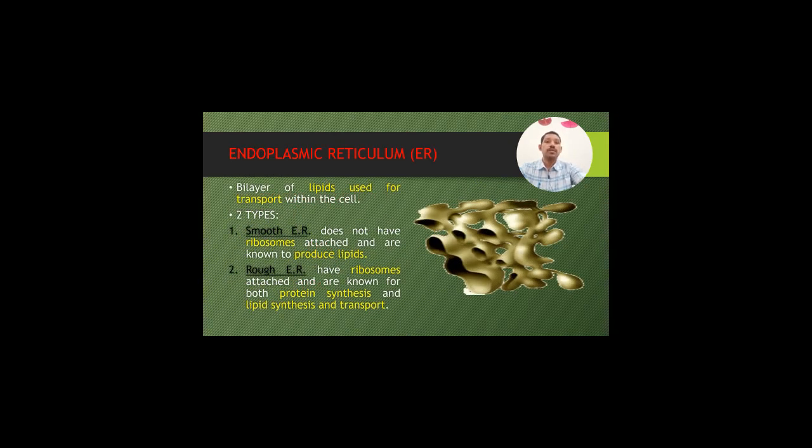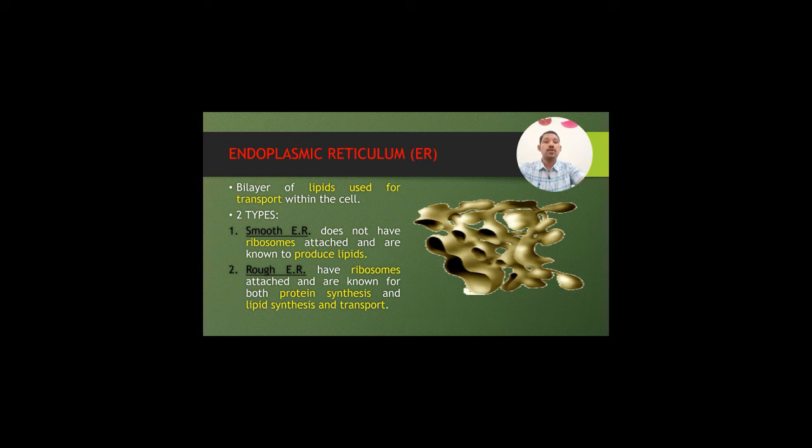Endoplasmic reticulum is a bilayer of lipid used for transport within the cell. It is of two types: smooth endoplasmic reticulum, which does not have ribosomes attached and is known to produce lipids, and rough endoplasmic reticulum, which has ribosomes attached and is known for both protein synthesis and lipid synthesis and transport. This is the typical structure of endoplasmic reticulum.